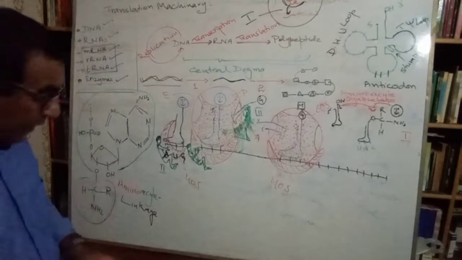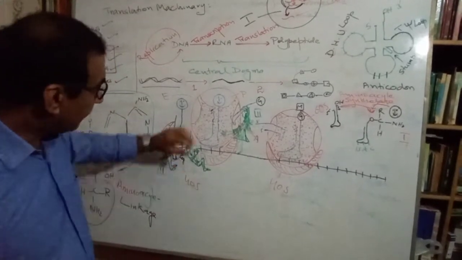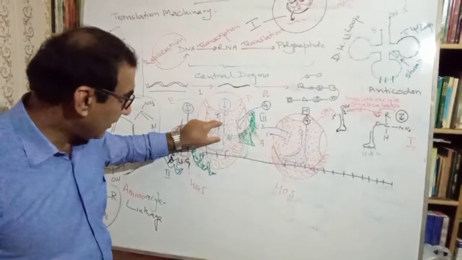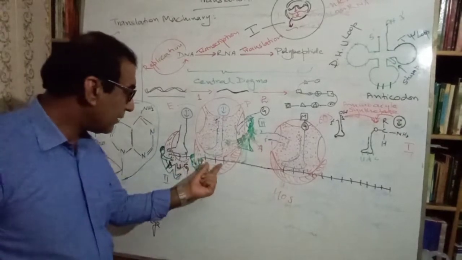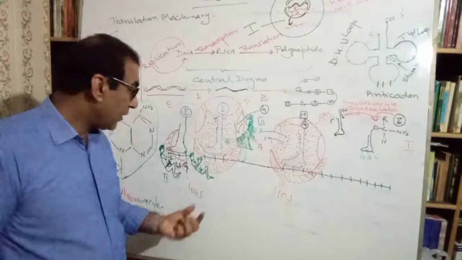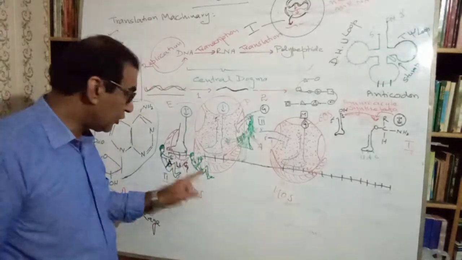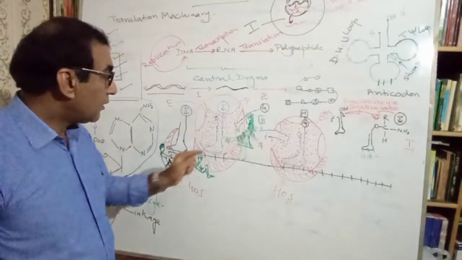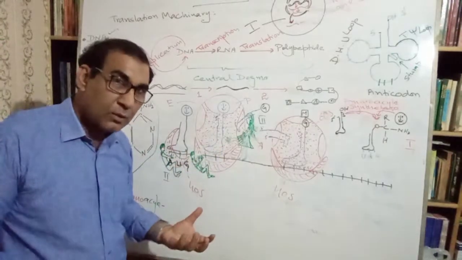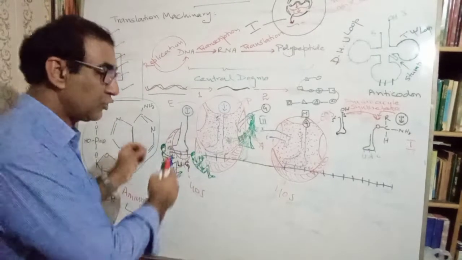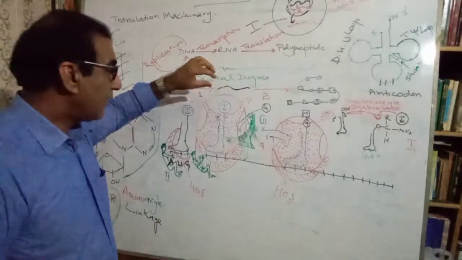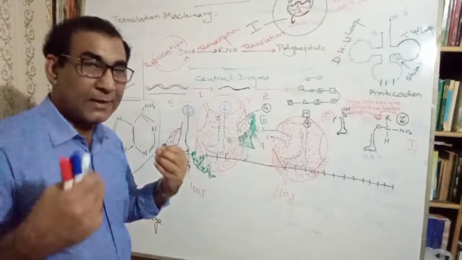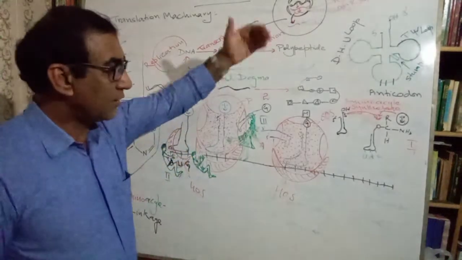Now you see the situation is that the methionine carrying amino acyl tRNA is there at the initiation codon, AUG, and the larger subunit has reached. Now comes the elongation. The next amino acid should reach and form the polypeptide chain, forming the peptide bond or peptide linkage, and so on. Elongation would occur.